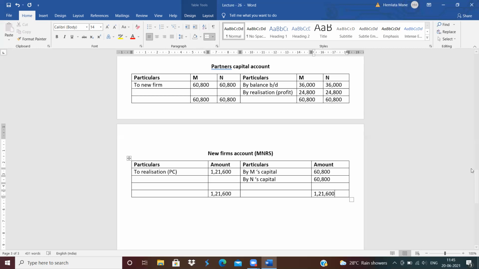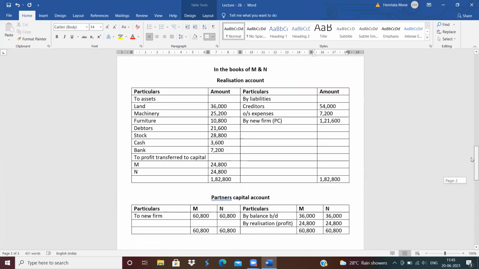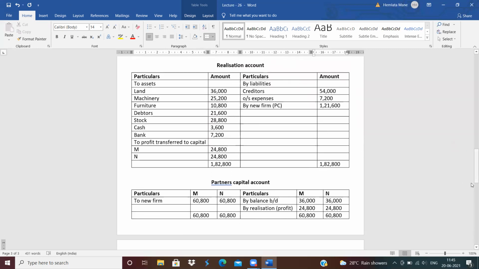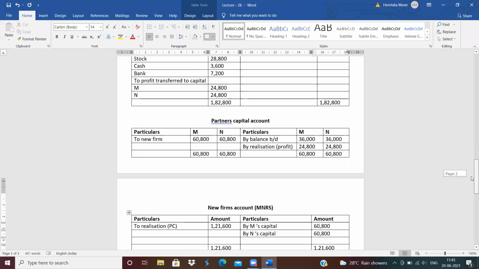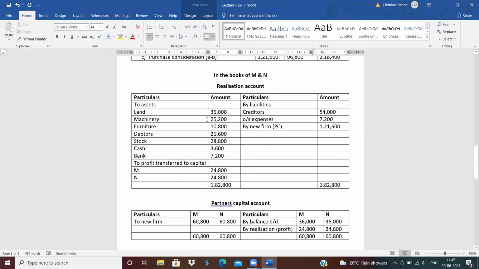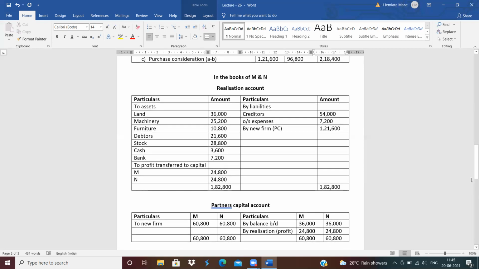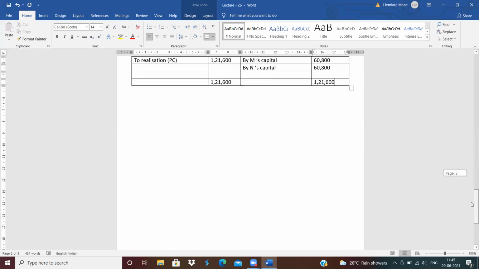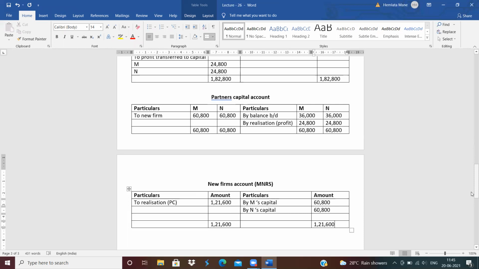Then ledger entries in the books of the old firm. So prepare the realization account, partners' capital account, and new firm's account. First journal entry is asset transfer, second is liability transfer, third is purchase consideration due, and then close all the accounts. Difference of realization account should be transferred to capital account. Difference of capital account is transferred to the new firm account. And there your new firm account will tally. It means your solution is right. Remaining solution we will see in the next video. Okay. Thank you.